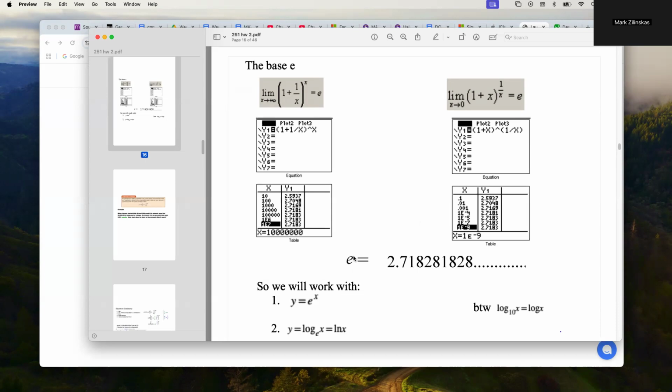The actual number is 2.718281, and it goes on and on and on. It's an irrational number that never ends, nor does it ever repeat. There are mathematical proofs you can go through to show that, but maybe a number you're more familiar with would be pi. We just happen to use the Greek letter pi to denote that number, which is 3.14, essentially anytime you take the circumference of a circle and divide by the diameter, we get that ratio, 3.14 and so on for pi. Well, the same thing happens here.